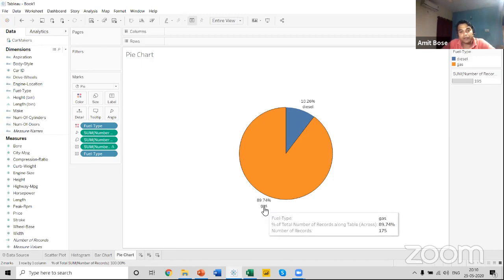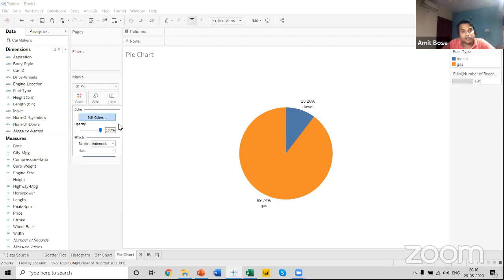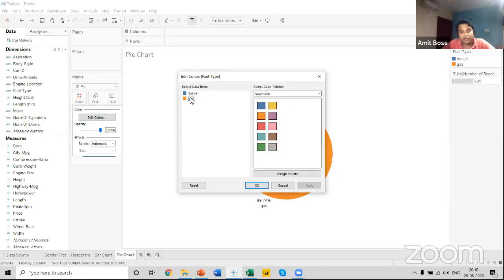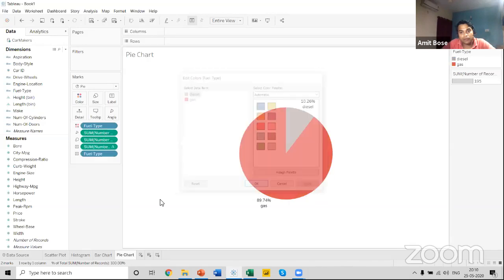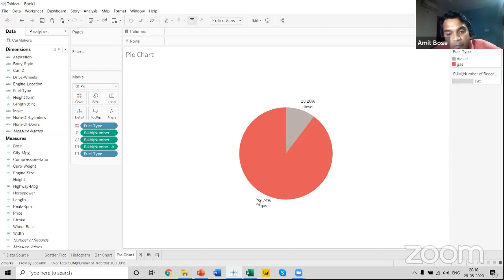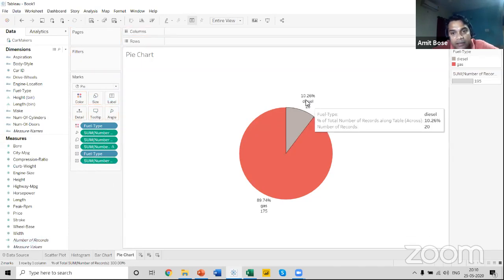and 89.74% of my cars are from the petrol segment. You can also change this color over here. So let me first change this color. I somehow don't like this particular combination. So you can see 89.74% of gas and 10.26% are diesel. You can also further bring the number of records to the label again, and you can see all the details over here in terms of percentage, number of cars, and the fuel type.